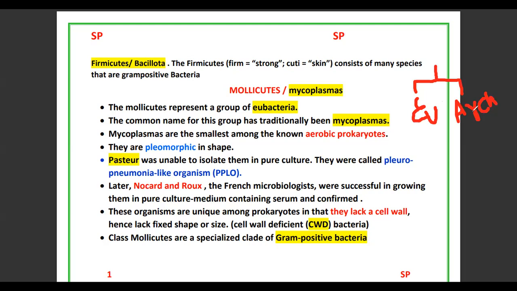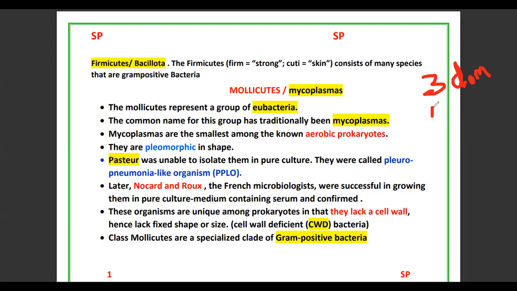So in the past classification, the prokaryotic organisms are divided into eubacteria and archaebacteria. But in the latest, Carl Woese proposed the three domain system.